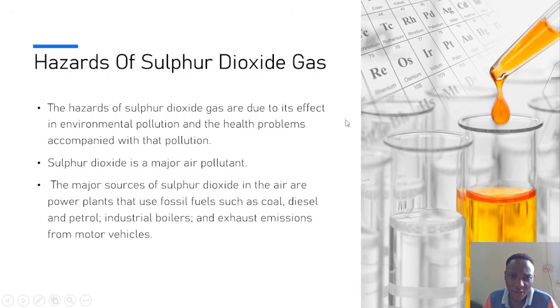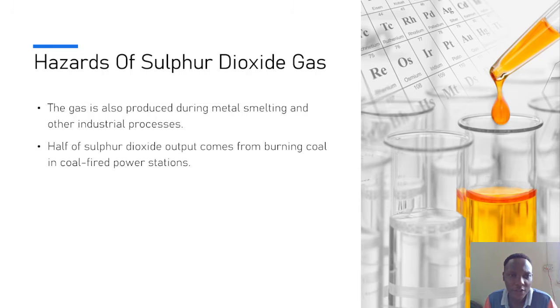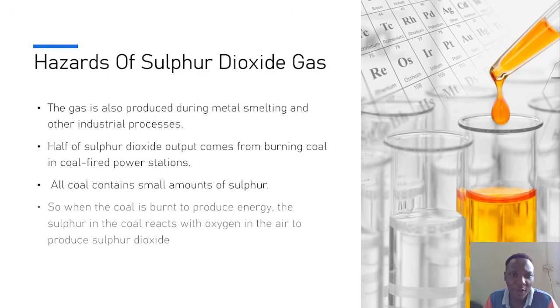Now, the major sources of sulfur dioxide in the air are the power plants that use fossil fuels such as coal, diesel, and petrol, industrial boilers, and exhaust emissions from motor vehicles. The gas is also produced during metal smelting and other industrial processes. Half of the sulfur dioxide output comes from burning coal in coal-fired power stations. All coal contains certain amounts of sulfur. So when the coal is burnt to produce energy, the sulfur in the coal reacts with the oxygen in the air to produce sulfur dioxide.